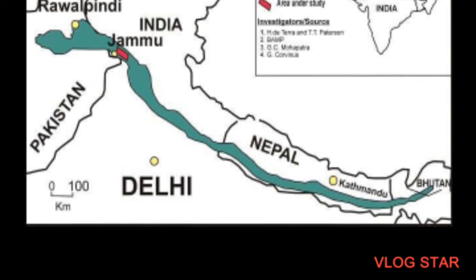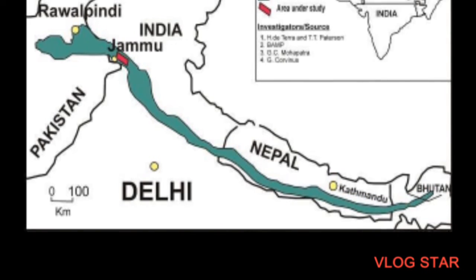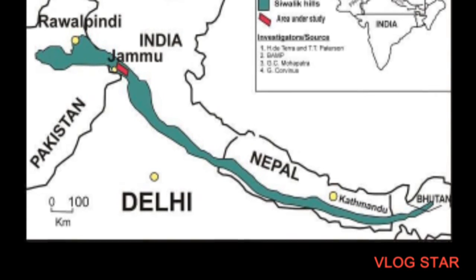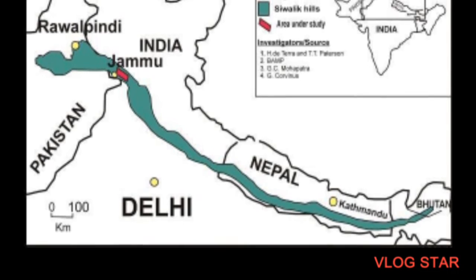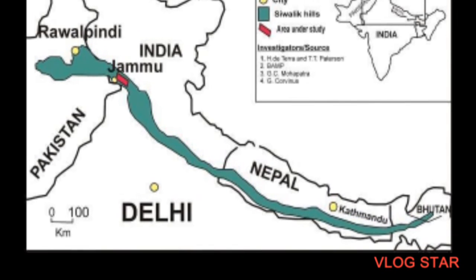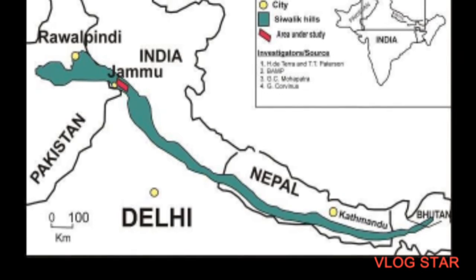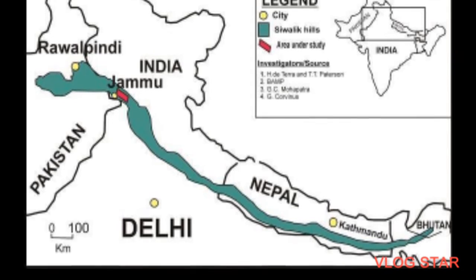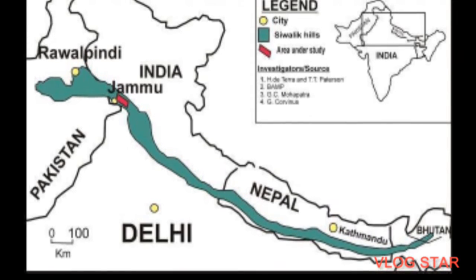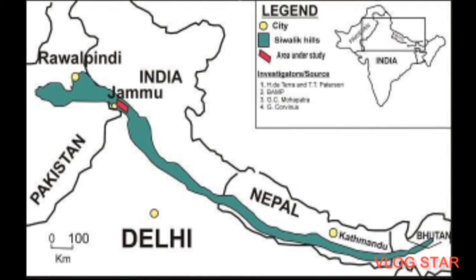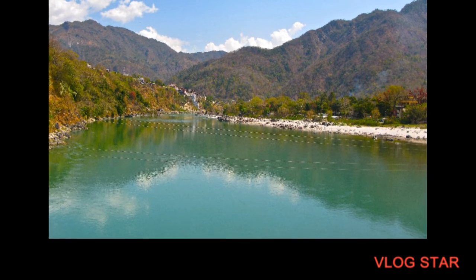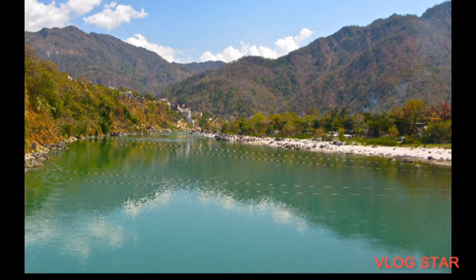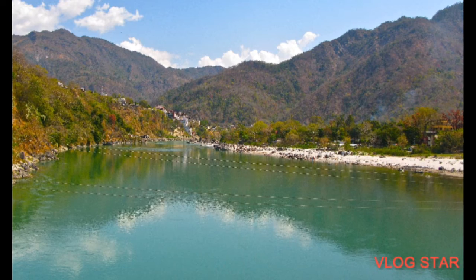The southernmost range of the Himalayas is known as the Shivaliks. Now they are not very continuous. Towards the east it merges with the middle Himalayas. The elevation is very low in comparison to the other ranges. It is less than 1,200 meters. And there are broad longitudinal valleys in the Shivaliks, which are called dunes. One of the examples of such dunes is Dehradun. So dunes are covered with coarse sands and pebbles which are brought down by the swiftly flowing rivers.